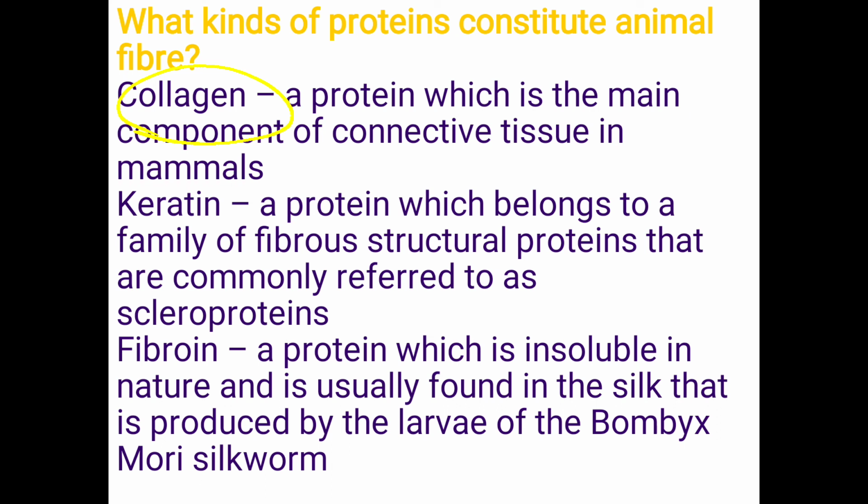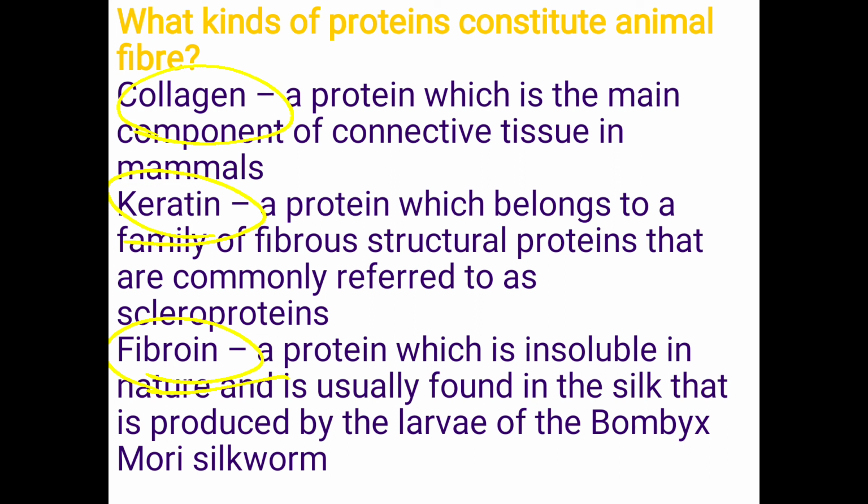Collagen means a protein which is a main component of connective tissue in mammals. Okay, collagen is one type of protein. Like that only, keratin and fibrin. All these are the proteins which are available in animals. See here, fibrin means a protein which is insoluble in nature and is usually found in the silk that is produced by the larvae of the Bombyx mori silkworm.